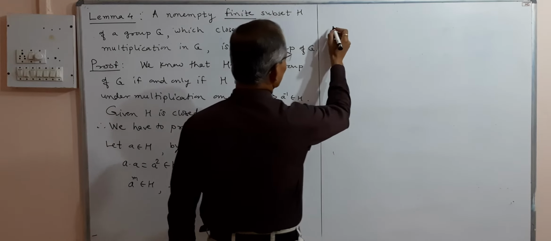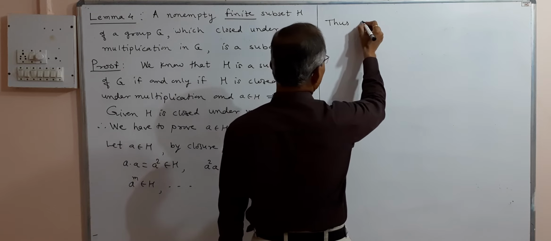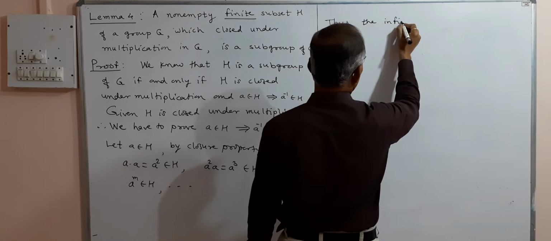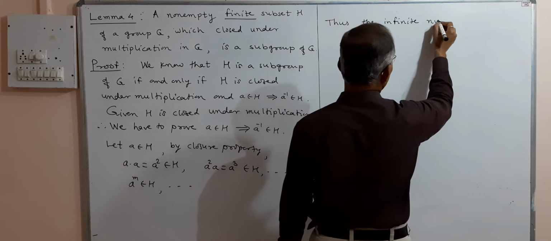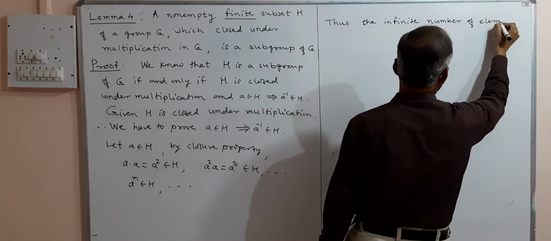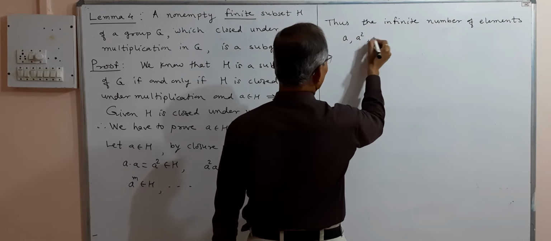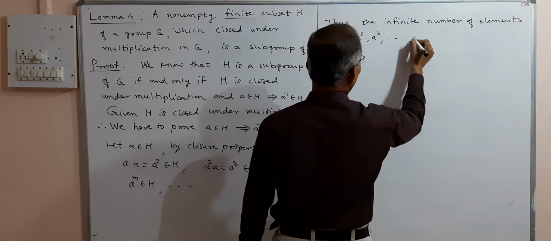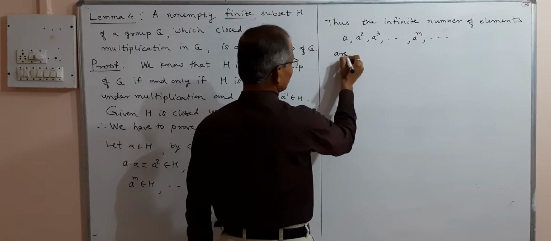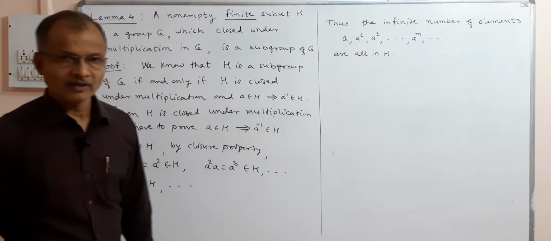Thus the infinite elements A square, A cube, A to the power m are all in H by closure property.